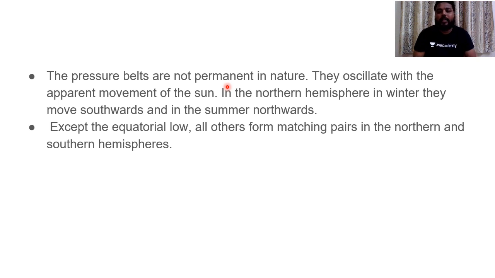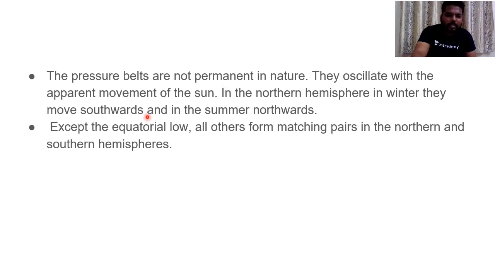They oscillate. So generally the equatorial low pressure belt oscillates towards the north in the summer solstice time, like in the month of June. Then we have monsoon, and they oscillate towards the southern hemisphere during the winter solstice time. So for almost the maximum time of a year these pressure belts are constant, but they oscillate with respect to the sun's insolation. These pressure belts oscillate between the tropics, and in general the equatorial low pressure belt tends to oscillate within the tropics. Clear?